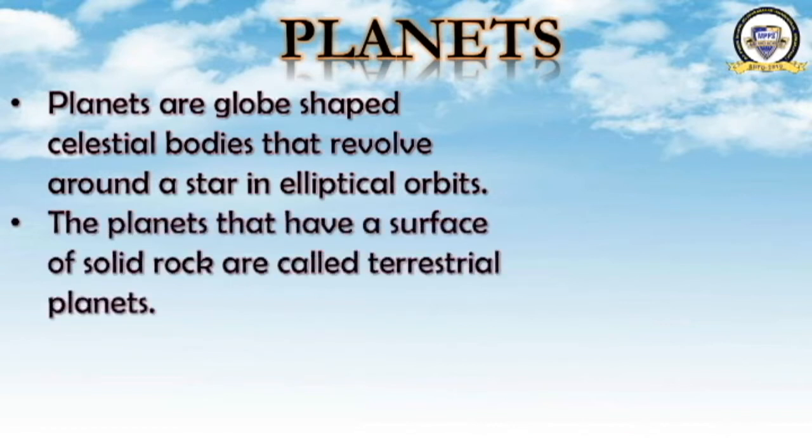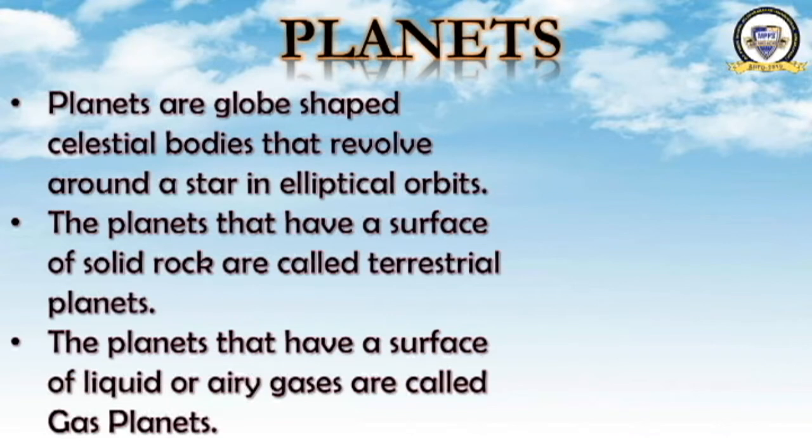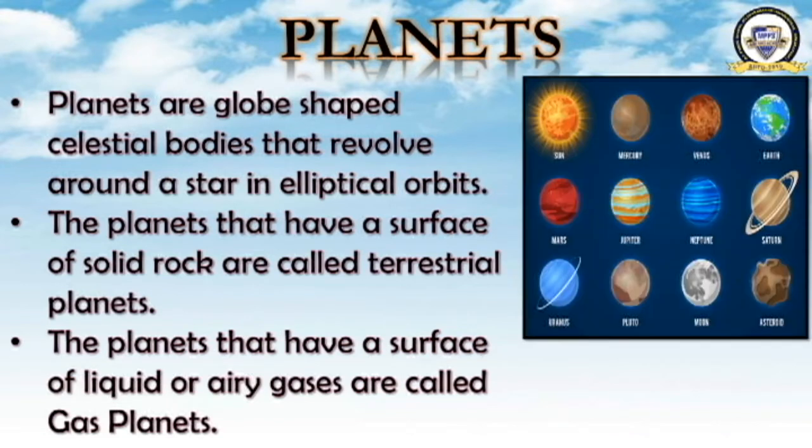The planets that have a surface of solid rock are called terrestrial planets. There are some planets that have a surface of solid rock, which are called terrestrial planets. But there are some planets which have a surface of liquid or airy gas, and they are known as gas planets.